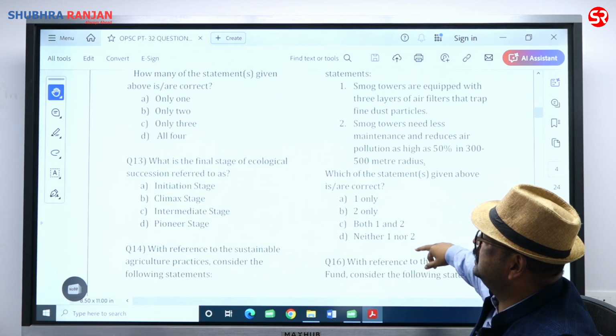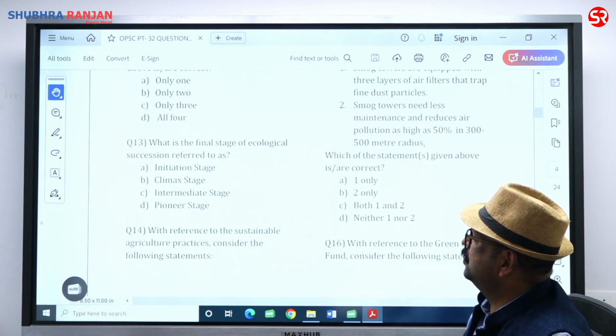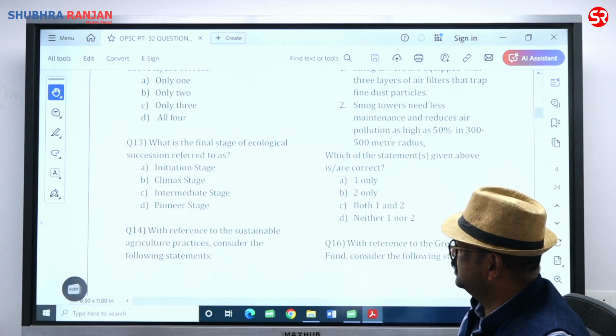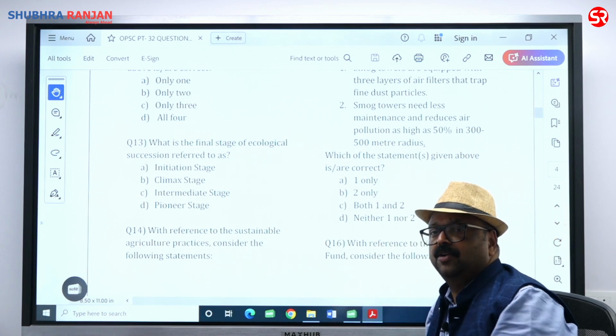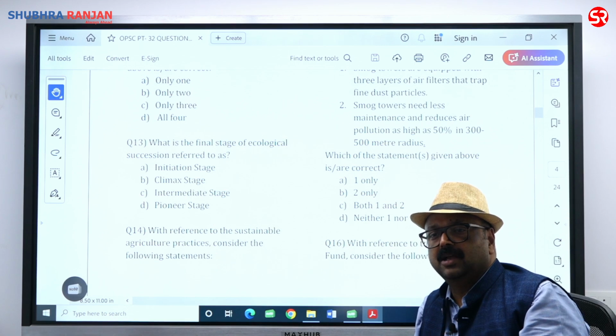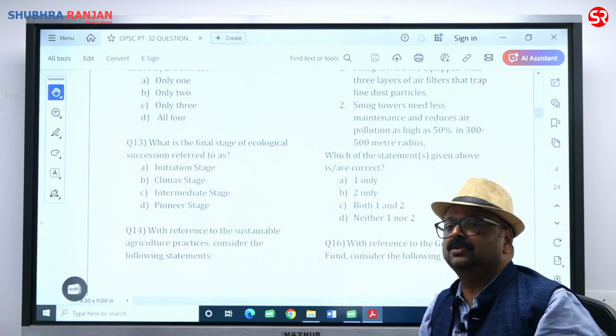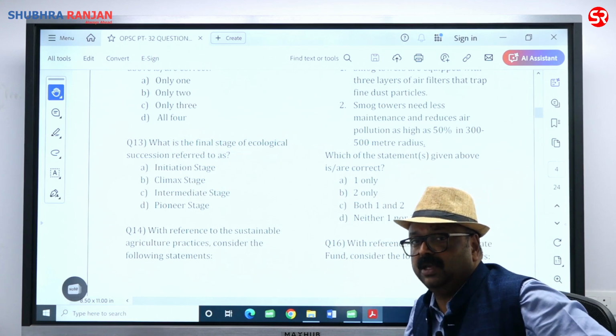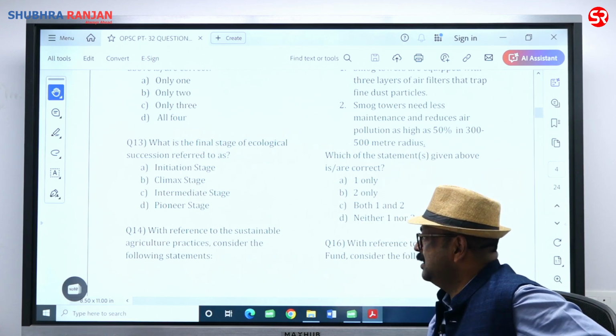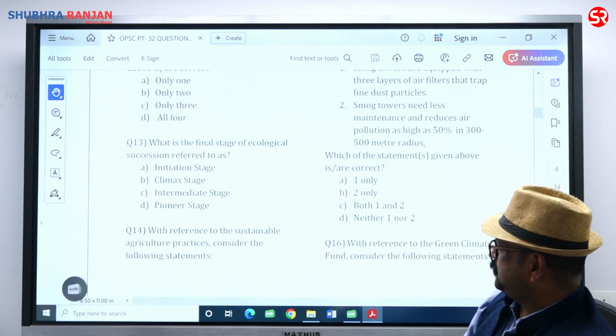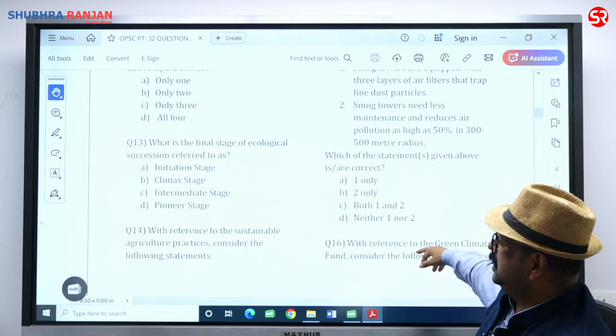What is the final stage of ecological succession referred to as climax community or climax stage? The climax stage, which is what, slow growing stage, but lifespan is going to be massive. They are most adapted species, and that's why they are called as climax community. Okay. Question 13, that is what, beta.